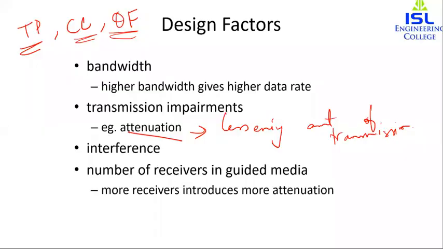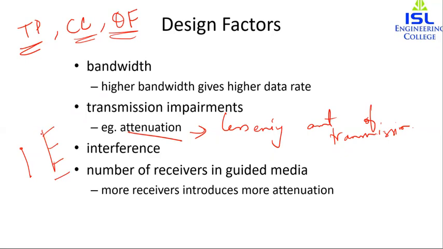The next is the number of receivers. In the case of a guided medium, if we have devices or nodes, then we can have a point-to-point link, that is, from one device to another device we have a cable or a link, or we can have a shared link with multiple devices on it.